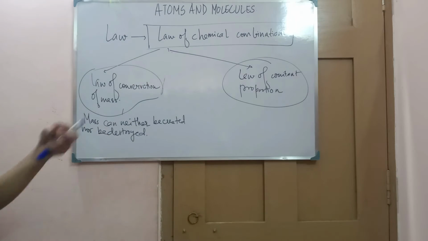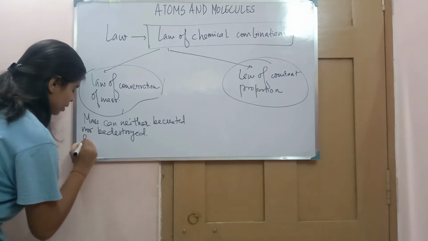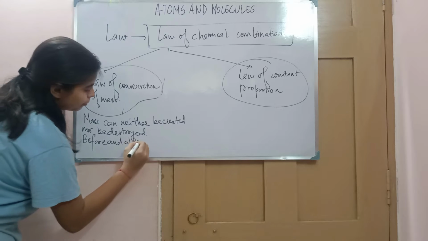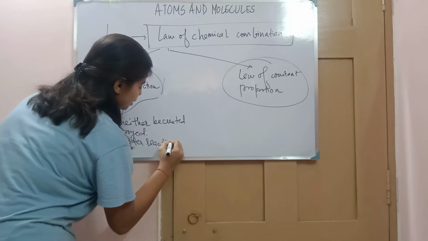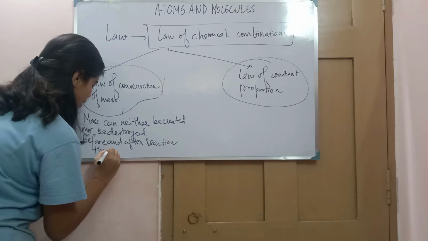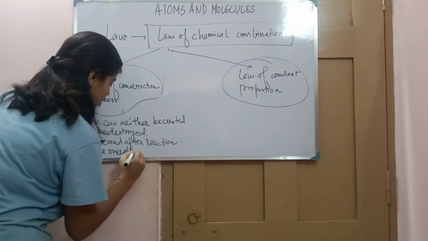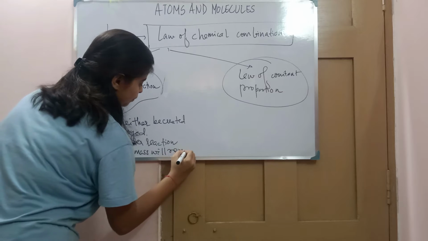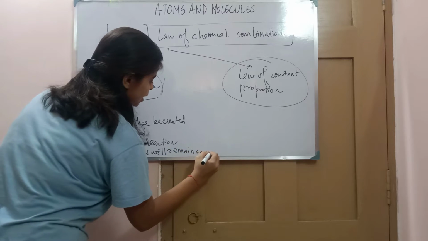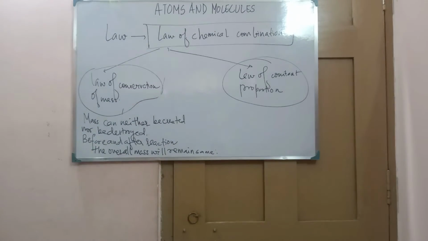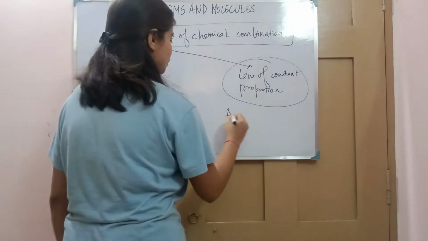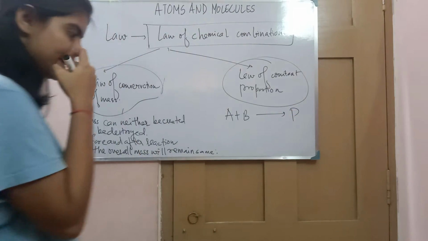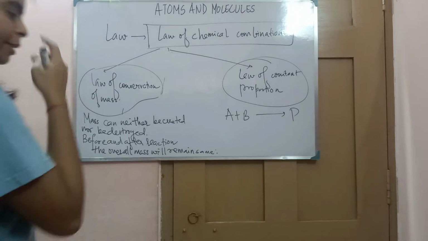From this statement, we can conclude that before and after the reaction, the overall mass will remain the same. Suppose you are taking A plus B giving a product. A reacts with B and gives us a product.